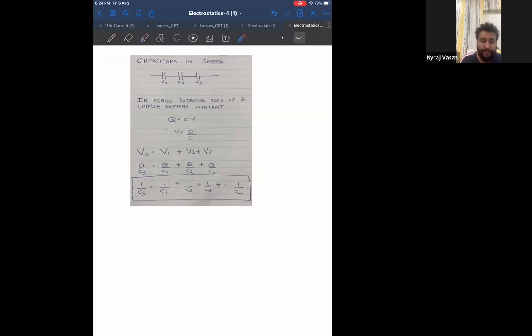Remember in 11th standard I had given you one code word. Tell me if you remember this. SV plus and VI plus. When you connect anything in series, voltage adds up, current or charge remains constant. And when you connect anything in parallel, charge or current adds up, but voltage remains constant. Do you remember this? Yes or no? Or should I explain that concept again? It is very important, because if you don't know that concept, you will not understand this concept. At least tell me something.